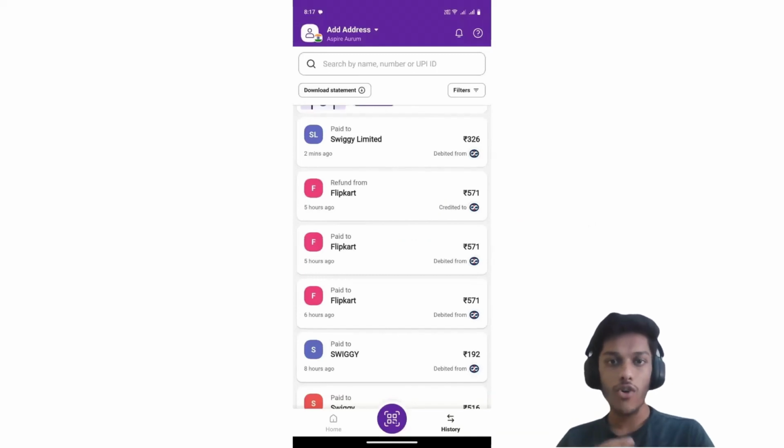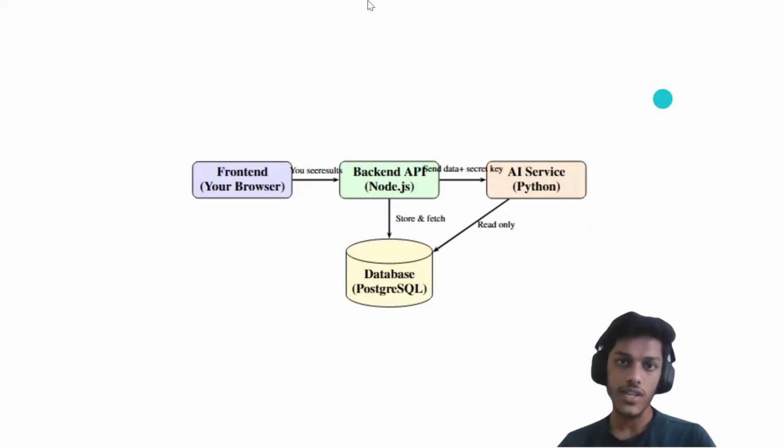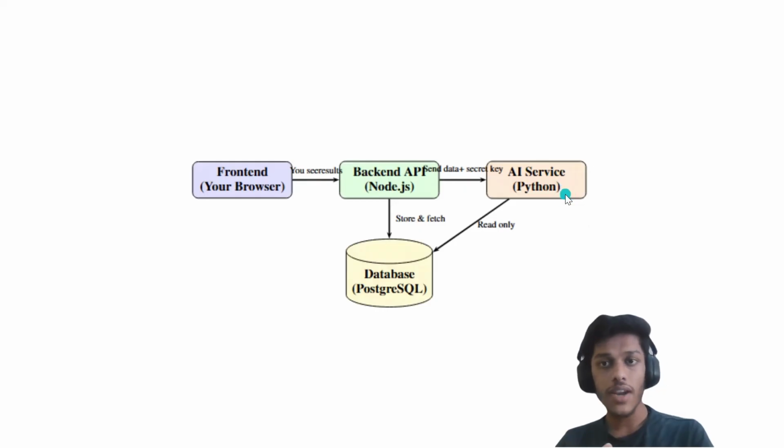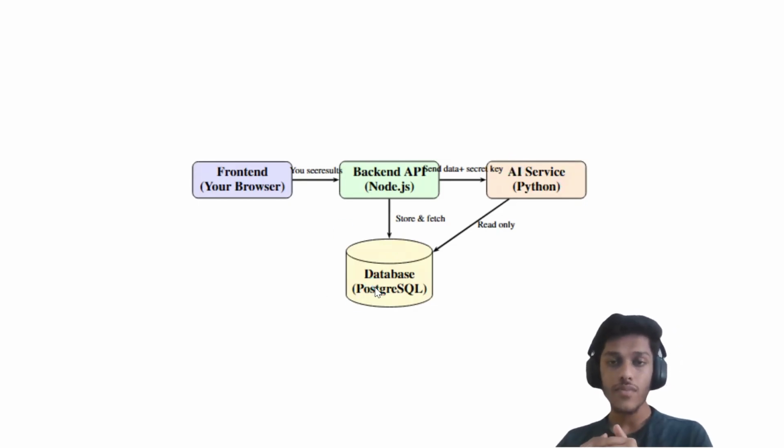Now I will tell you how I have built this. I have built Monify as a three-tier system. It has a front end, a back end, and also an AI service layer. For the front end, I have used Next.js, and for the backend, I have used a Node.js server written in the Express framework. The AI service is a separate Python application written in FastAPI. For the database, I have used PostgreSQL. Both the backend and the AI service interact with the same database, and there is no preseeded data required for the application to work.